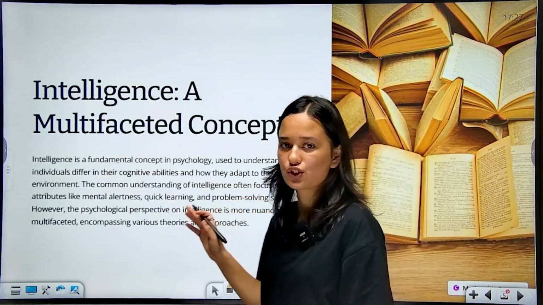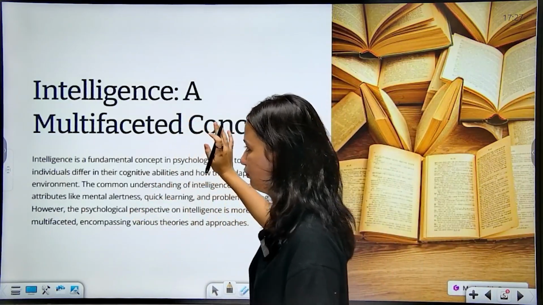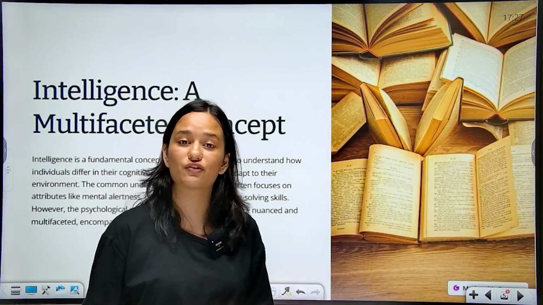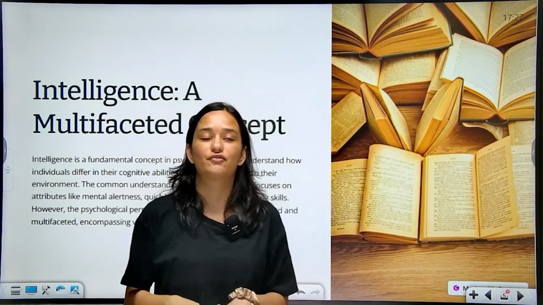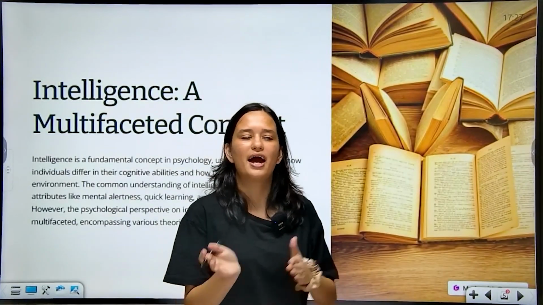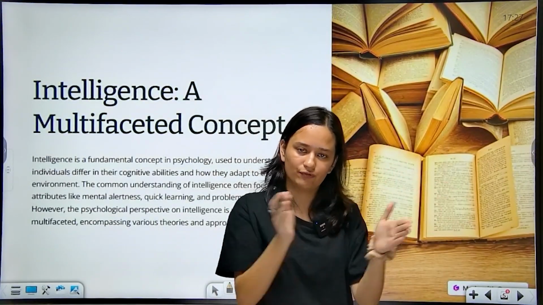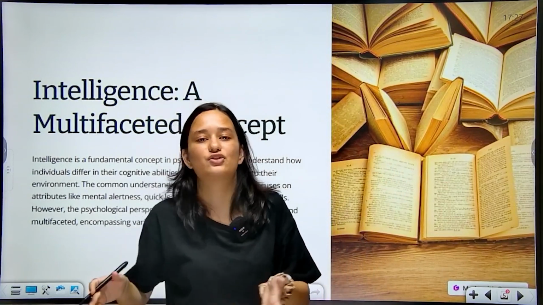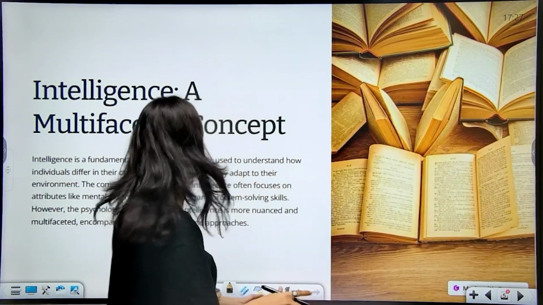Now, our next topic is intelligence. We are going to understand what intelligence is. We are going to understand what the theories of intelligence are. We are going to understand the different definitions of intelligence that have evolved, starting from Alfred Binet and how that definition evolved, and now what is the final or the latest definition we have of intelligence.